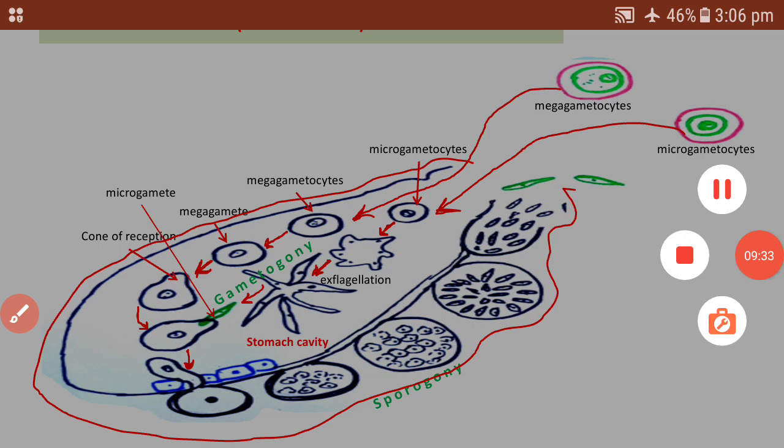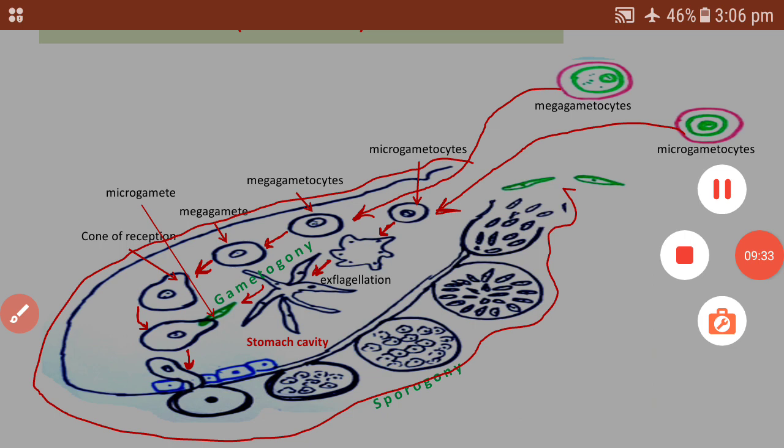So in the next stage we find the zygote is formed. The zygote, which is also called ookinete, remains rounded and motionless for some time, but soon it becomes elongated and motile,